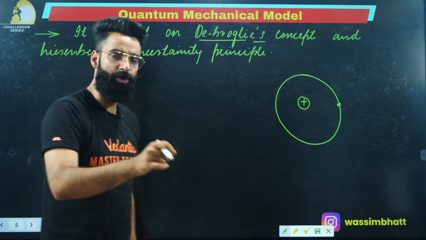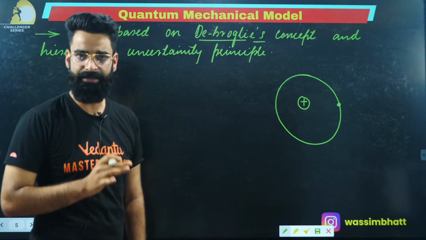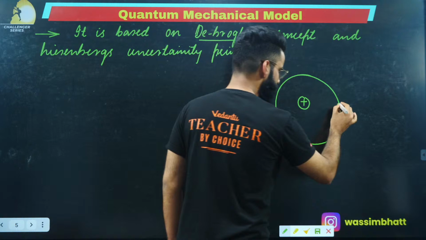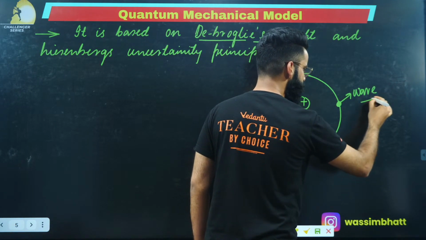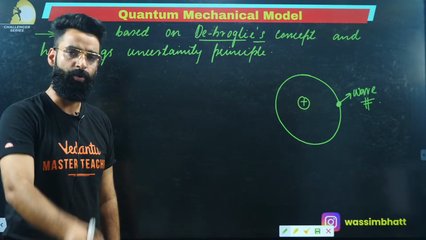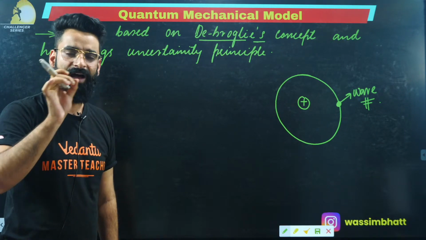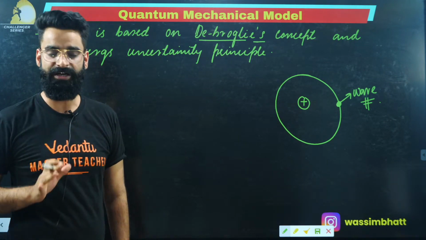See, when the electron moves in the shell, the electron carries some mass and has a certain velocity. That means there will be a wave associated with this electron, correct? Because as per de Broglie's concept, whenever a particle having certain mass moves with velocity v, it will have a wave associated with it.